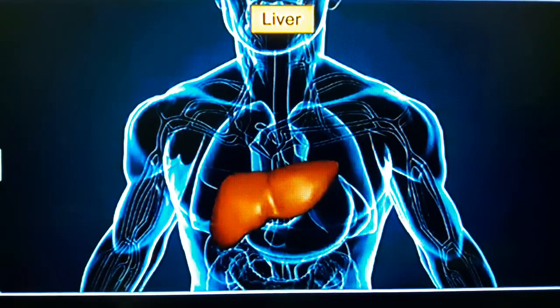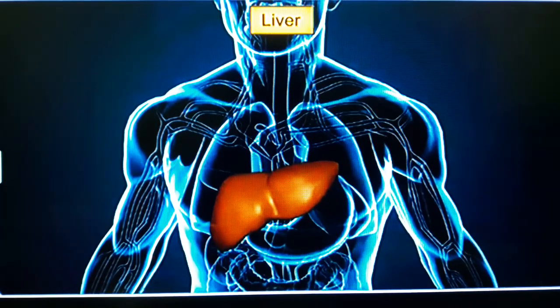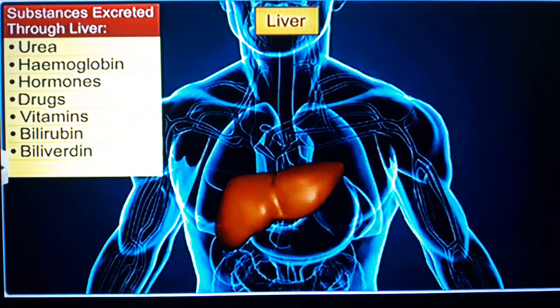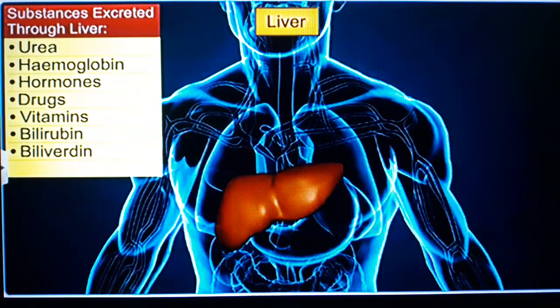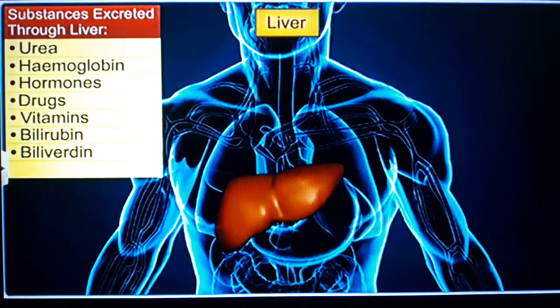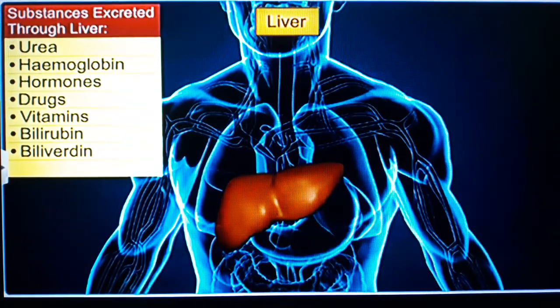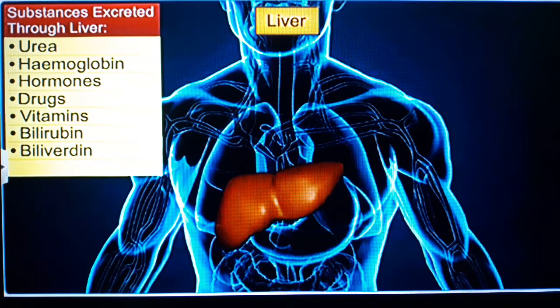Another organ of our body which helps in excretion is the liver, the largest gland of our body. It converts toxic ammonia into urea and handles deamination of hormones and the breakdown of hemoglobin. The liver excretes bile pigments, biliverdin and bilirubin, produced as a result of breakdown of hemoglobin in worn out red blood cells.